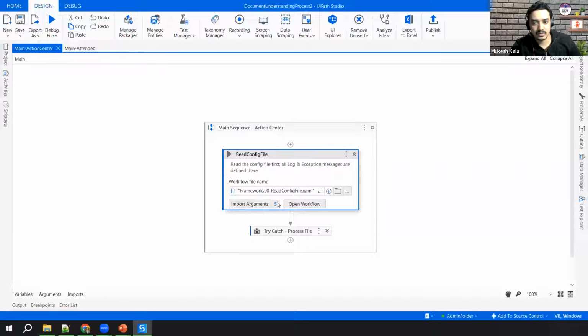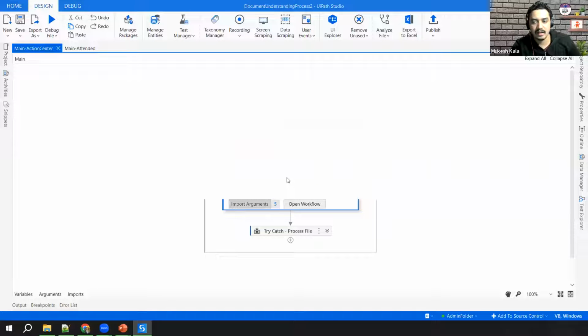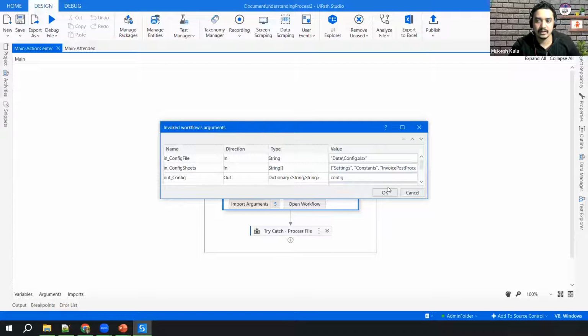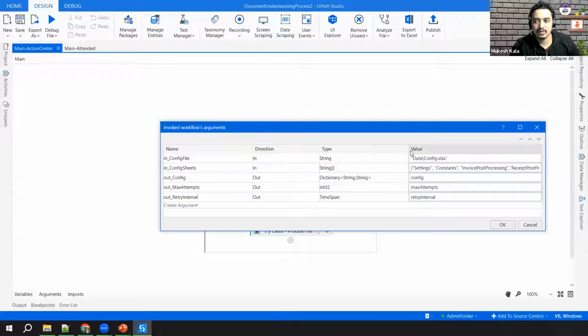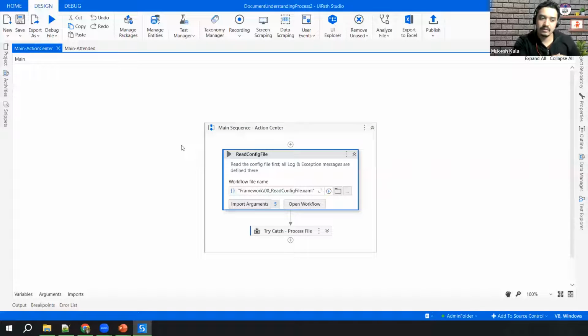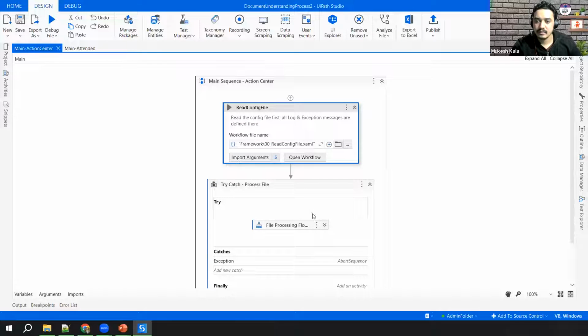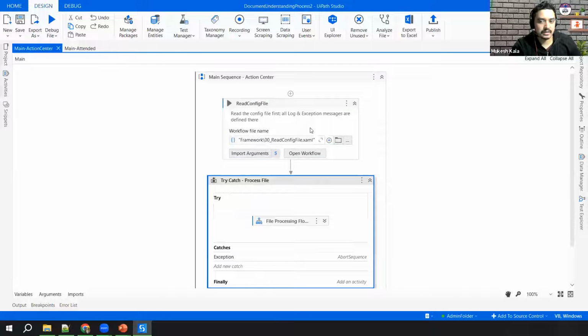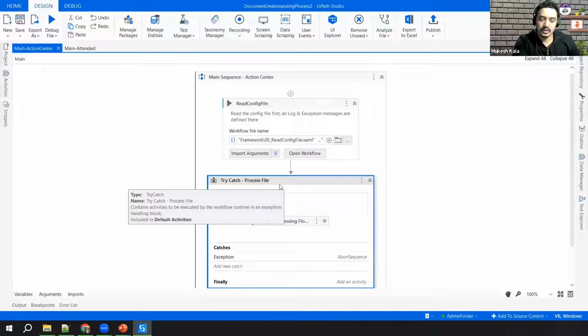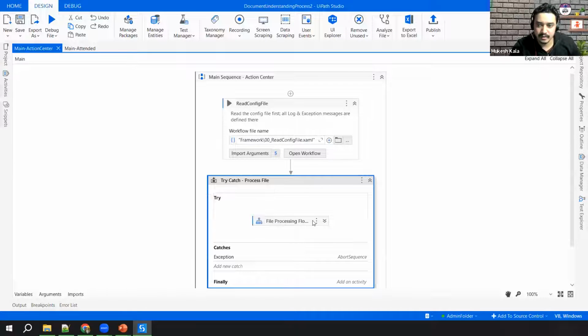So what you do here, you go and read the config file. The config file is again located in the project folder for you, Data/Config.xlsx. It has all these sheets which are available for us to configure, right? If you want to use the same in your framework, just copy paste. So it will read the config, as I told, it has the best practices. Exception handling is already done. First thing first, it will read the config: where the file has to be read, where you need to store, everything is a part of config.